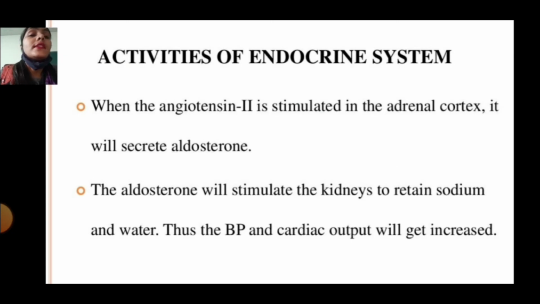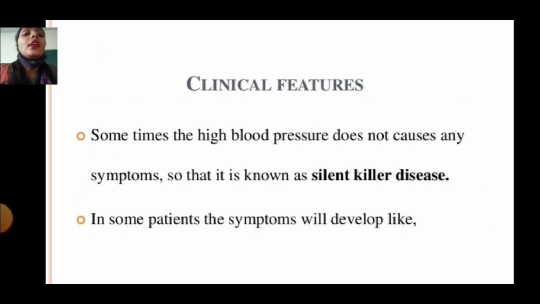Activities of endocrine system: when angiotensin II is stimulated in the adrenal cortex, it will secrete aldosterone. And next, the aldosterone will stimulate the kidney to retain sodium and water. Thus the BP and cardiac output will get increased.